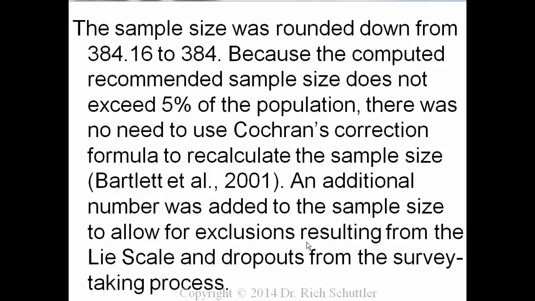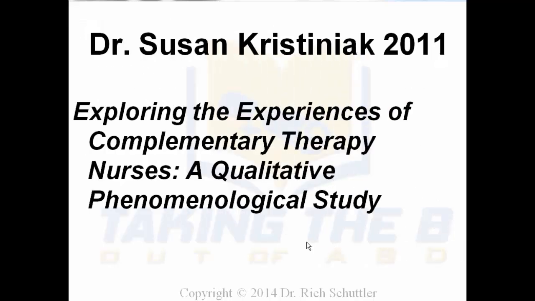It talks about it at Barrett et al. 2001. There's information there. You can see what he used to guide his choices. An additional number was added to the sample size to allow for exclusions resulting from a lie scale and dropouts from the survey taking process. Now, if you don't know what a lie scale is, well, you might want to take a look at that and be able to understand that and how he applied it.